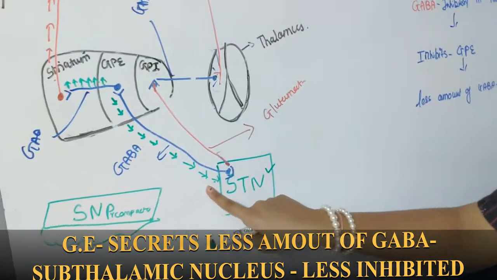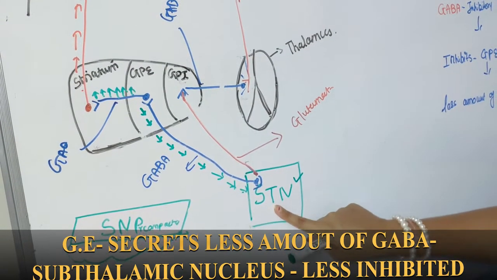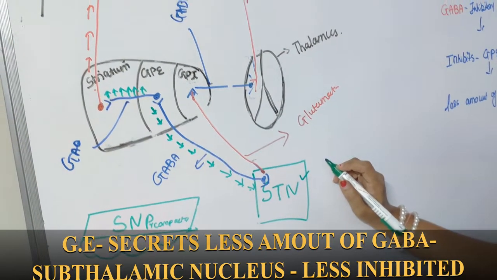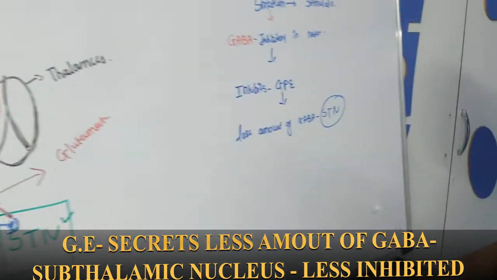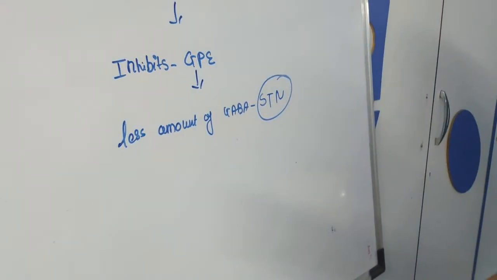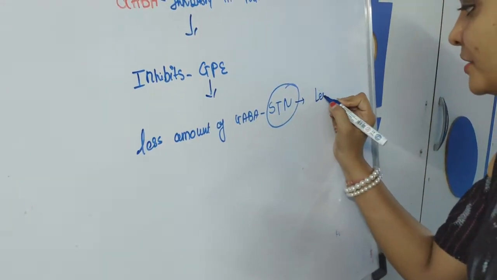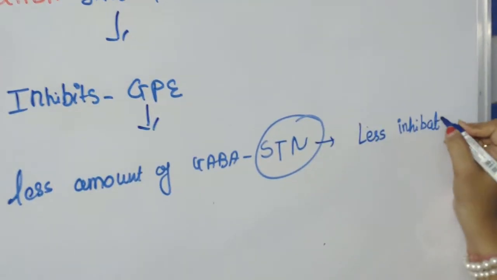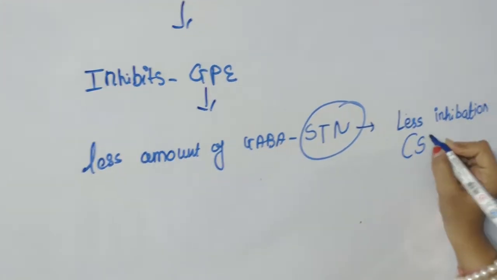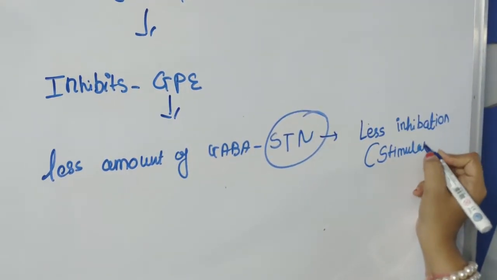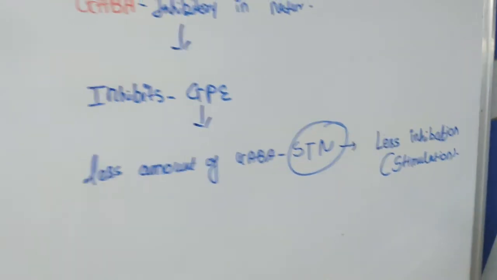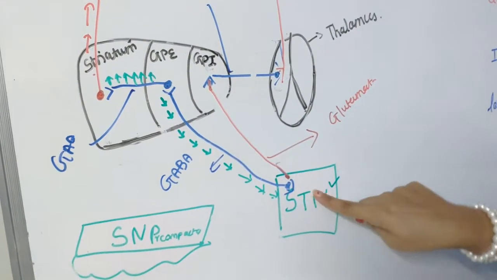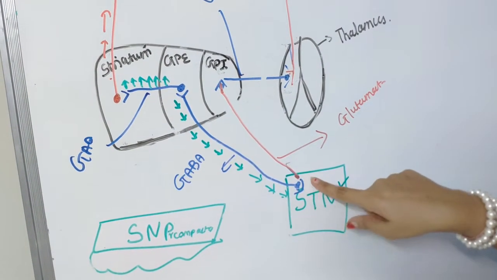As less GABA is secreted on the subthalamic nucleus, the subthalamic nucleus is inhibited less, or else you can say it is stimulated. So less amount of GABA secreted on the subthalamic nucleus means less inhibition of the subthalamic nucleus. Less inhibition means it is stimulated. More stimulation.